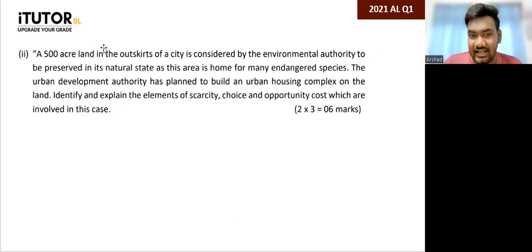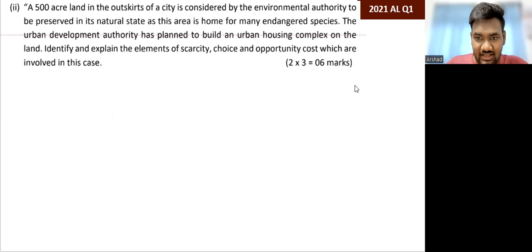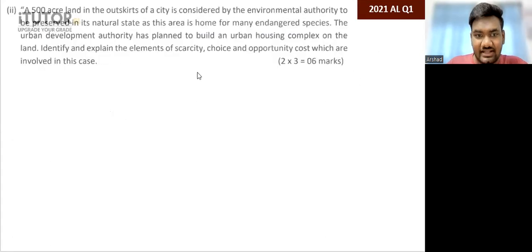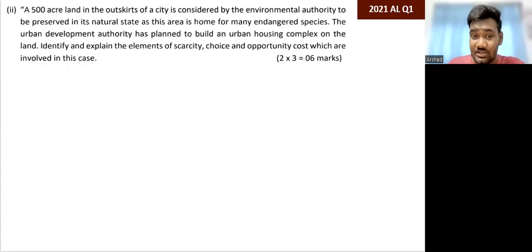There is a 500-acre land in the outskirts of a city. So a little bit outside the city, there's a 500-acre land. It's considered by the Environment Authority to be preserved in its natural state. As this area is home for many endangered species, maybe animals, birds, the Environment Authority is saying, no, let's keep this as it is.